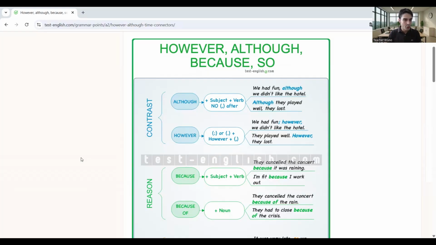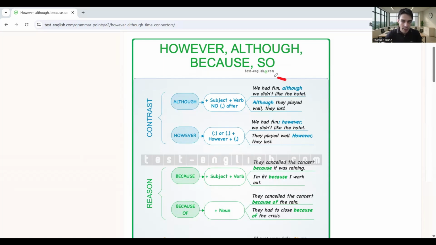Linkers and connectors are used to connect sentences. We can divide them into different categories. For example, the first group we're going to study today is contrast connectors. They are used to contrast different, conflicting ideas.